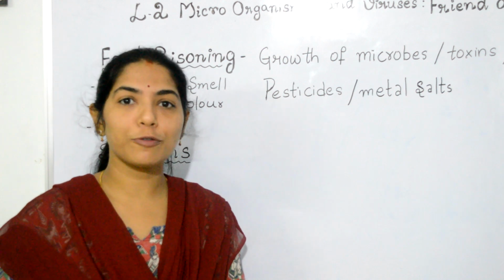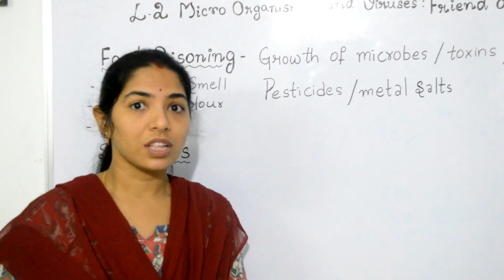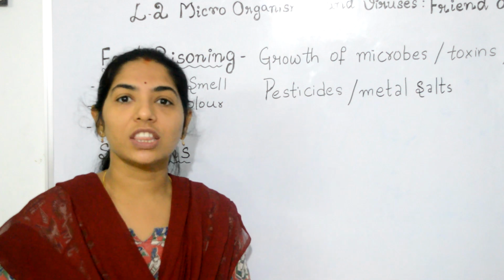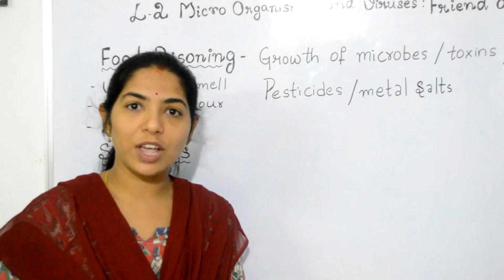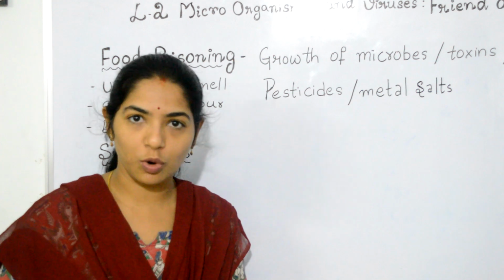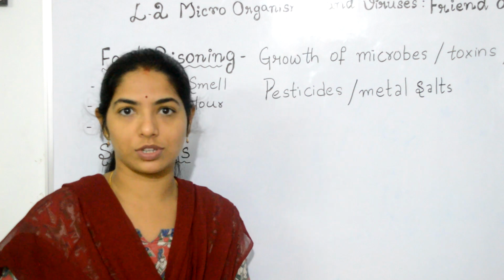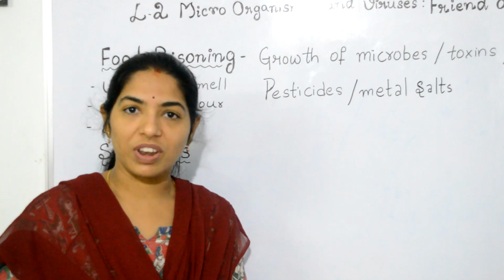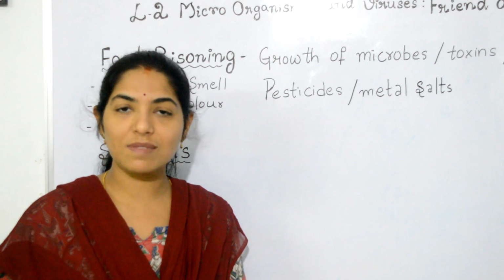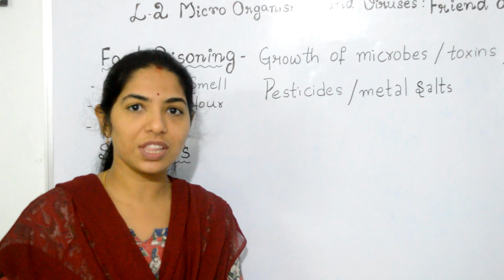Generally, when food is kept uncovered, pathogens, that is harmful microorganisms, grow in it. These microorganisms utilize the nutrients of the food, they start growing, and sometimes they release their toxins into the food. When we consume such food, with those microorganisms or toxins present in it, food poisoning is caused.